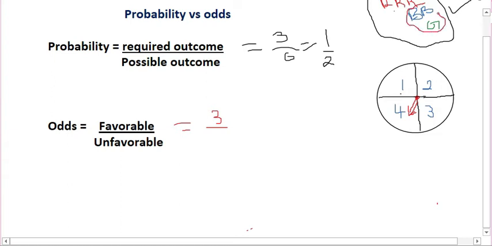That is failure. That is what we are able to achieve and what we are not able to achieve. So the odds of picking red is 3/3, which is also known as 1:1. That is success to failure. You can see the difference between odds and probability.